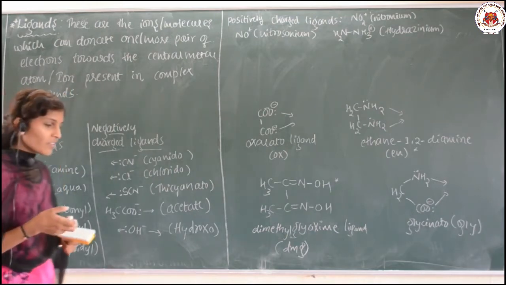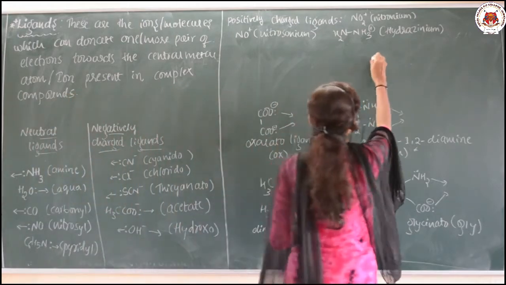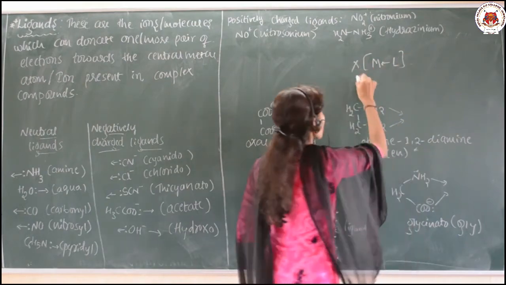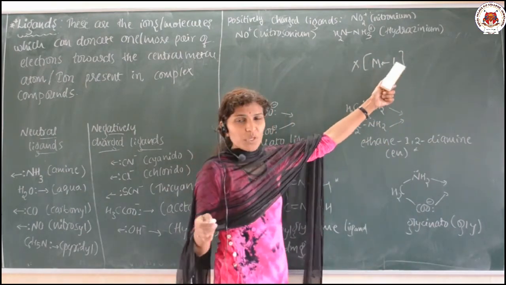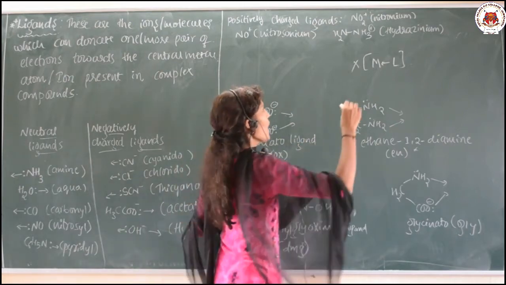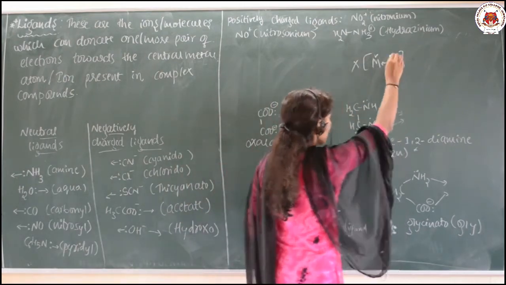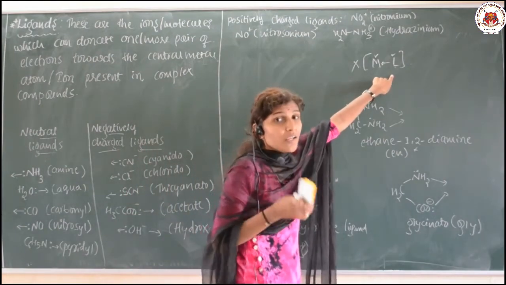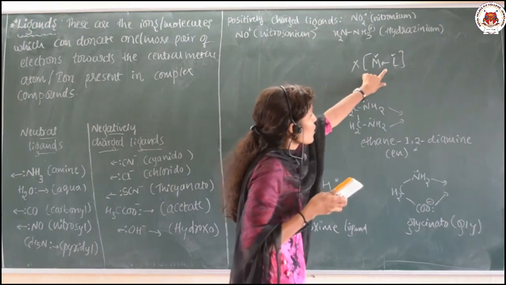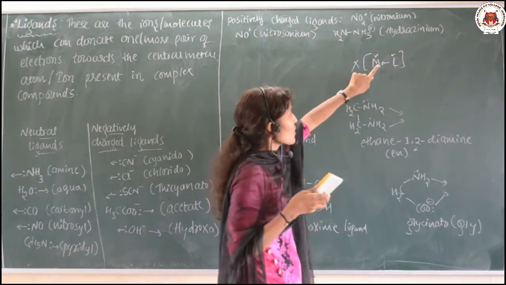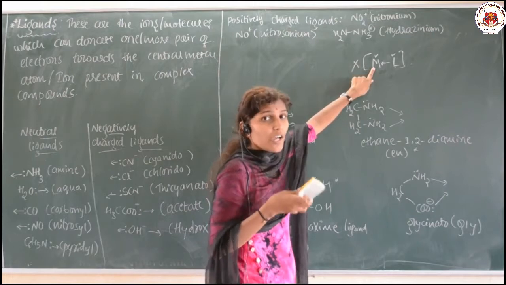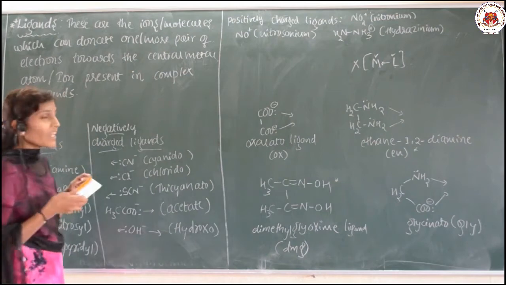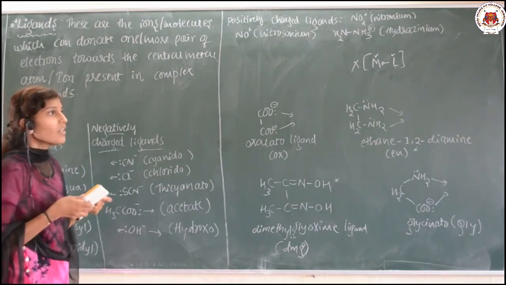So ligands are the ions or molecules. Let me tell you, suppose this is the complex which we are talking about, and this is the coordination sphere which is present inside the square bracket, and this will be the metal and this will be the ligand. So what is a ligand? A ligand is the ion or the molecule which can donate one or more than one pair of electrons towards the central metal atom or ion present in a complex or coordination compound.